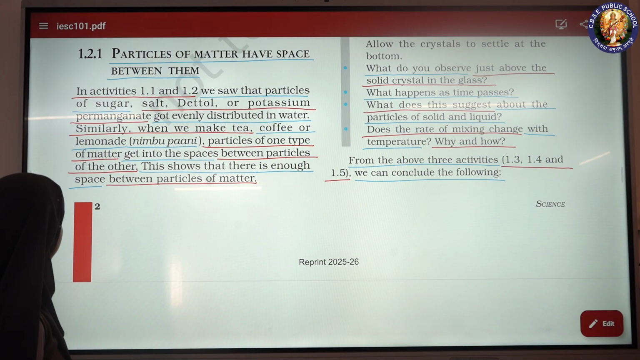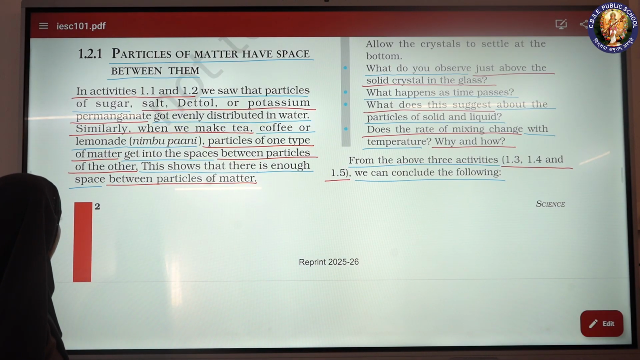Particles of matter have space between them. In activities 1.1 and 1.2, we saw that particles of sugar, salt, Dettol or potassium permanganate got evenly distributed in water.